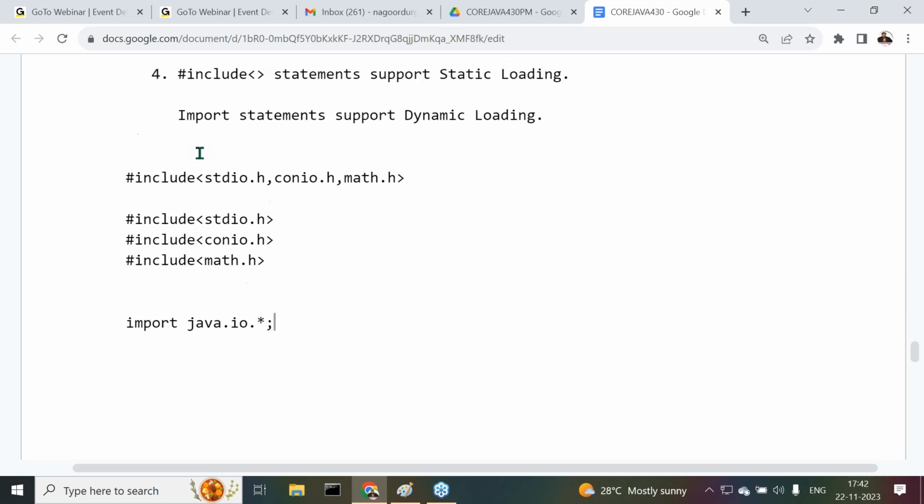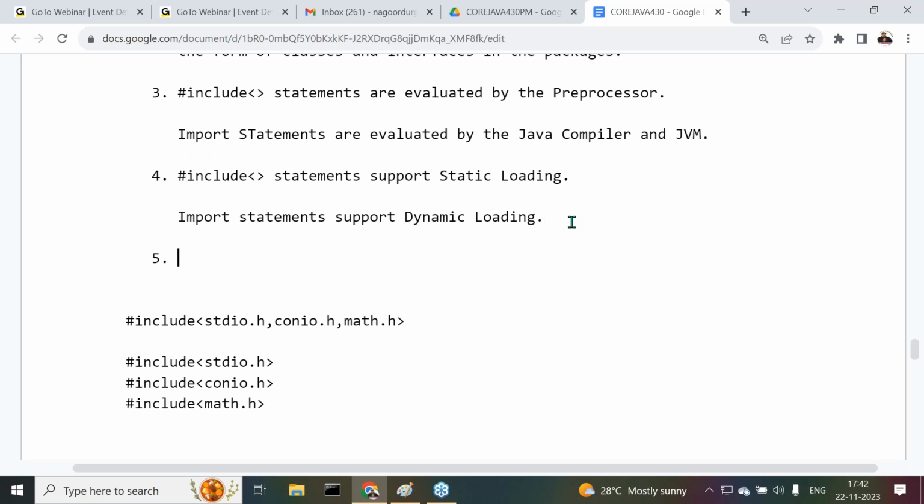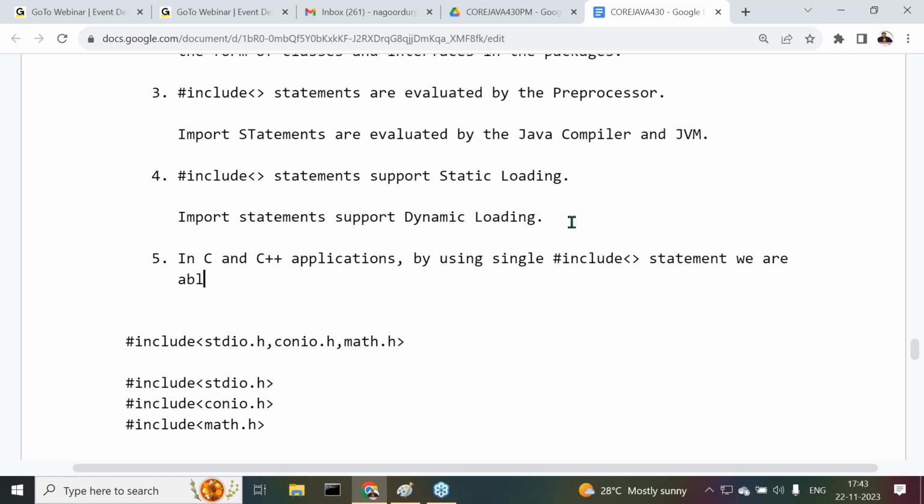So the point is what? What is the next point here? I'm telling you, observe carefully. Point number 5: in C and C++ applications, by using a single hash include statement, we are able to include only one header file.